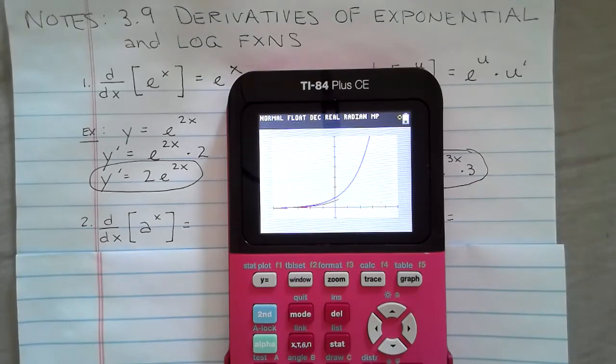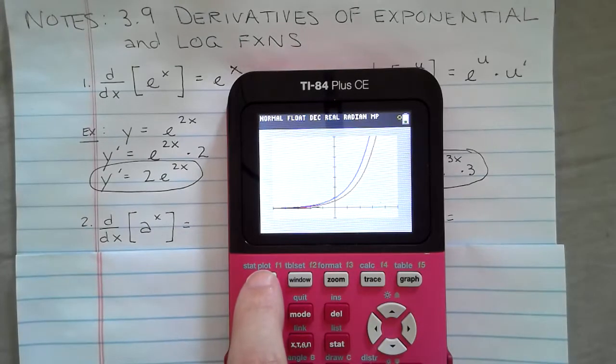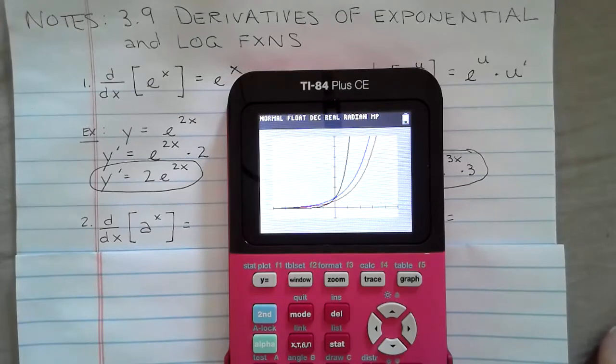It doesn't look like it's exactly the same as 2 to the x, but it really does look pretty darn close. So let's try graphing another exponential function and its derivative. Let's do 5 to the x and its derivative. Its derivative is graphing right now. Doesn't look like it's exactly the same either.